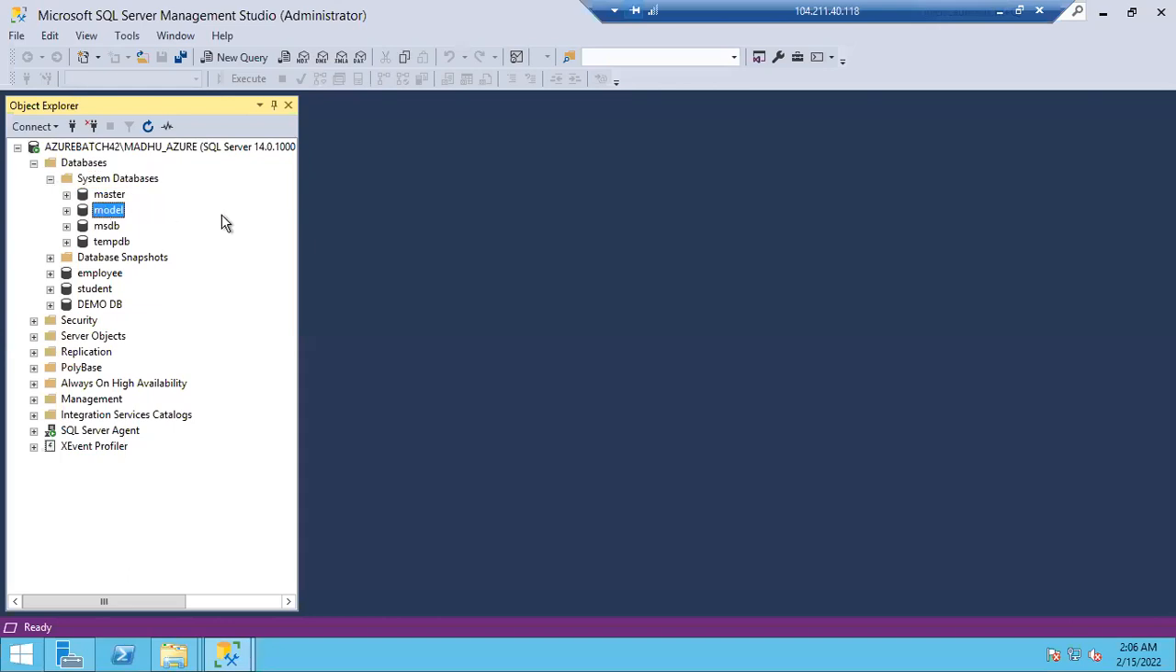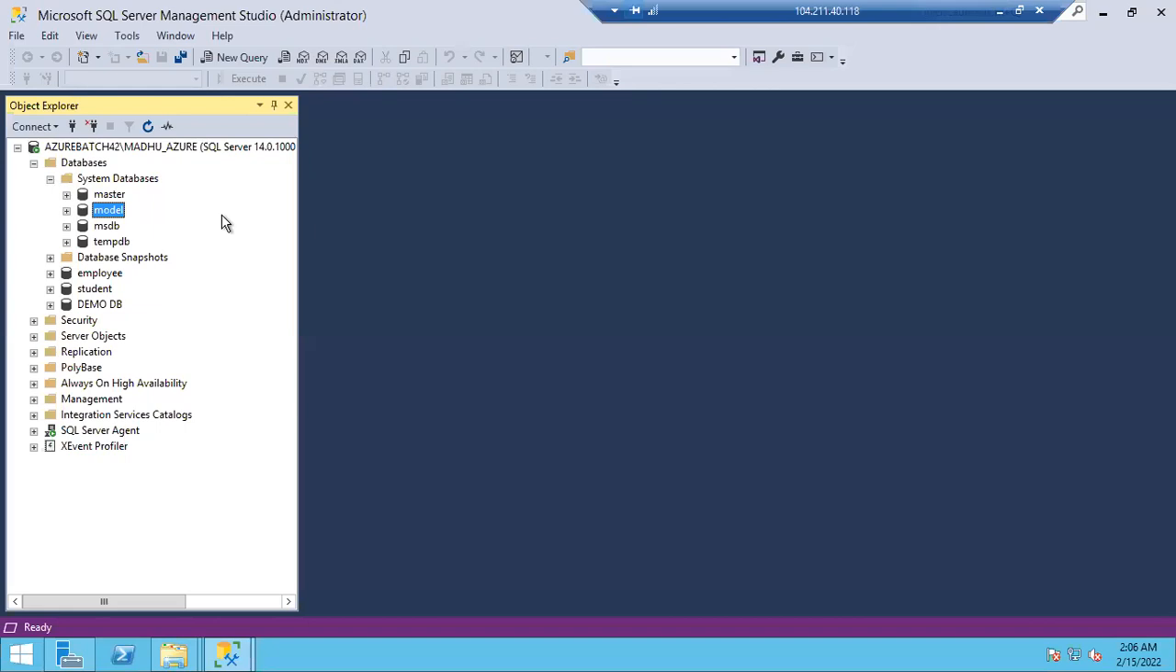What is the meaning of model, guys? Model means a template, like a template for a new database. The usual meaning of model is a role model. My father is my role model, my mother is my role model. What is the meaning of this? Same copy.